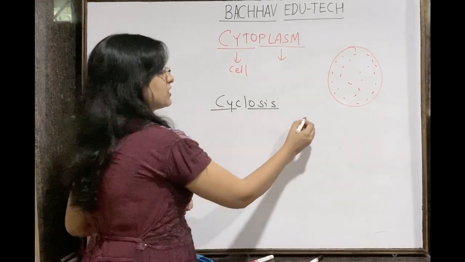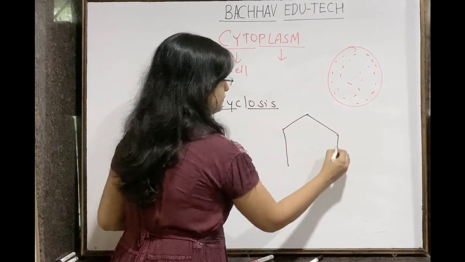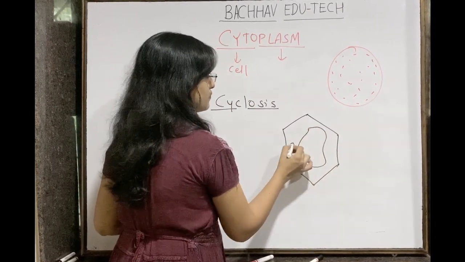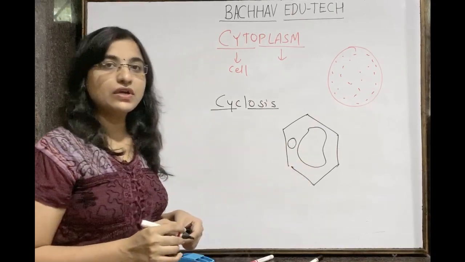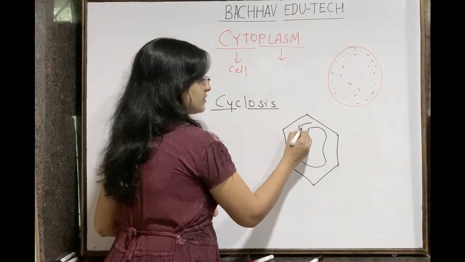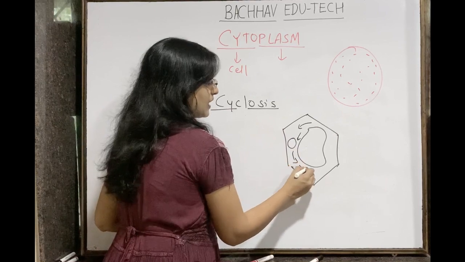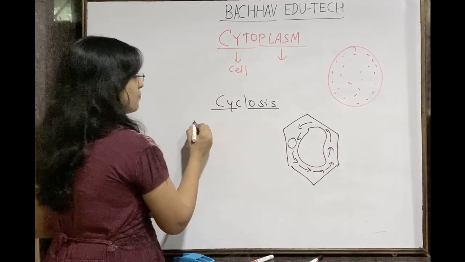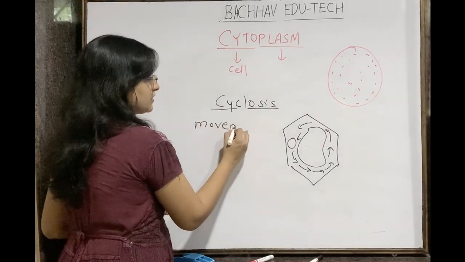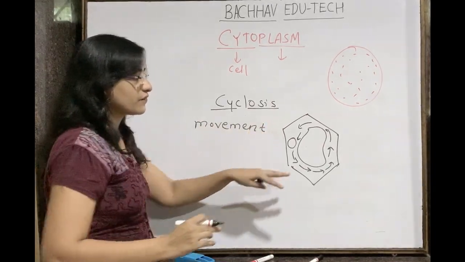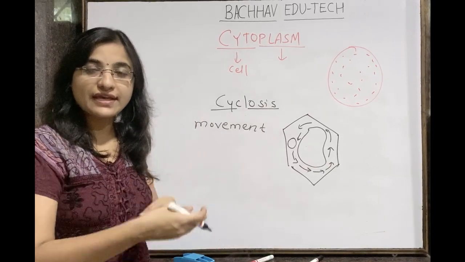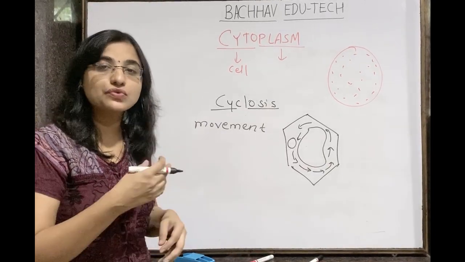Okay? Suppose we consider this is the plant cell. Here there is the presence of a large vacuole. The nucleus is there, isn't it? So they are moving like this. There is cyclosis. Cyclosis is nothing but the movement. Understand this? So this cytoplasm is doing the movement, either circulational or rotational.